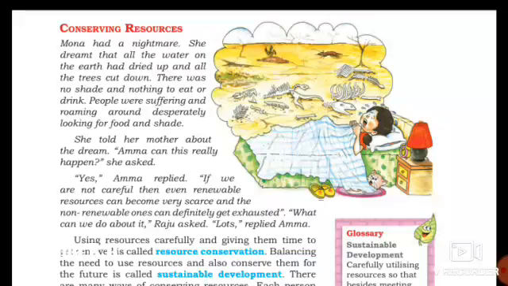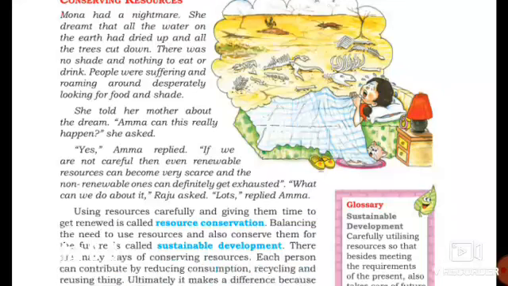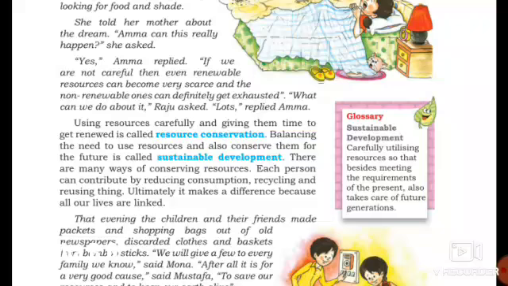She told her mother about the dream. Amma, can this really happen? She asked her mother, will this happen in future life? Amma said, yes, if we are not careful then even renewable resources can become very scarce and the non-renewable ones can definitely get exhausted.